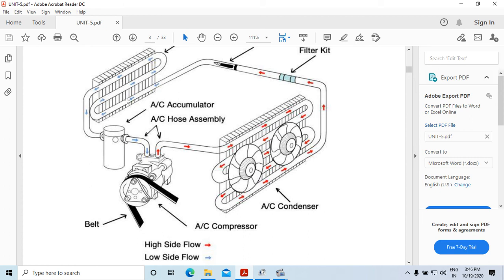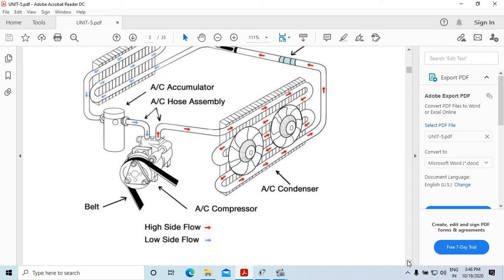So the refrigerant absorbs the heat and evaporates, and the refrigerant in the form of gas flows to the compressor, where it is compressed to high pressure. Then it is passed through the condenser. Now the condenser condenses the heat and converts the refrigerant into liquid. Now this liquid passes through the expansion valve, which drops its pressure, and then to the dryer, and then to the evaporator, and this cycle is repeated.